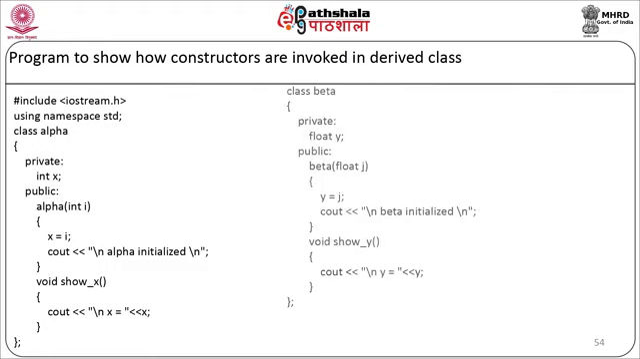Now we will have a class beta. Here in a private section we will have one data member, float y. In the public section we will have a parameterized constructor beta(float j), y equal to j, cout the beta is initialized.